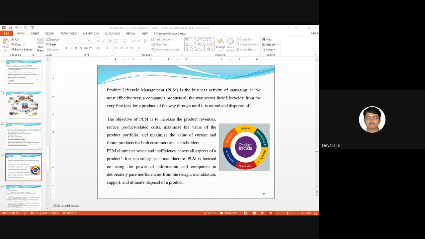After manufacturing the product, we will distribute the products in the market. After that, the customers will take the product. If they're satisfied, it goes through the introduction stage, then the growth stage, then maturity.